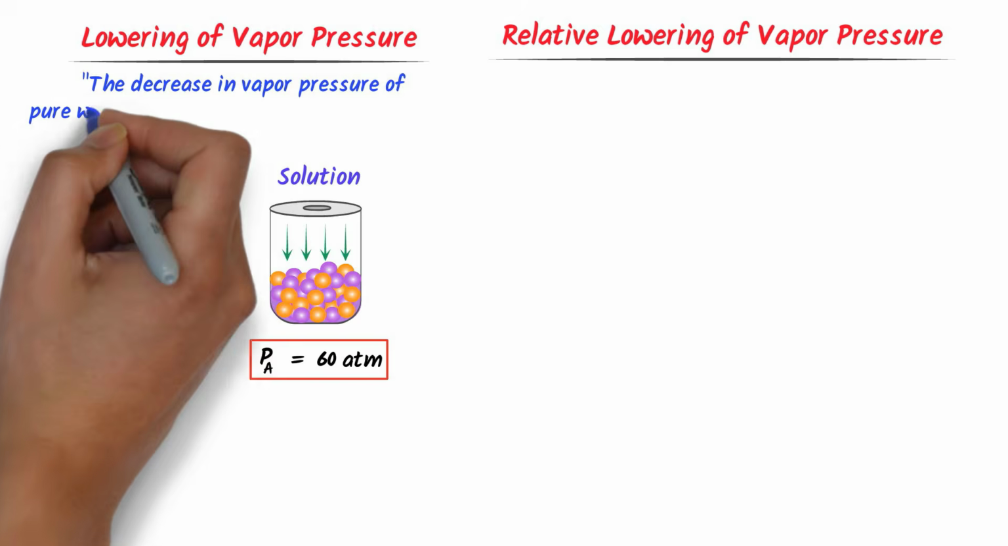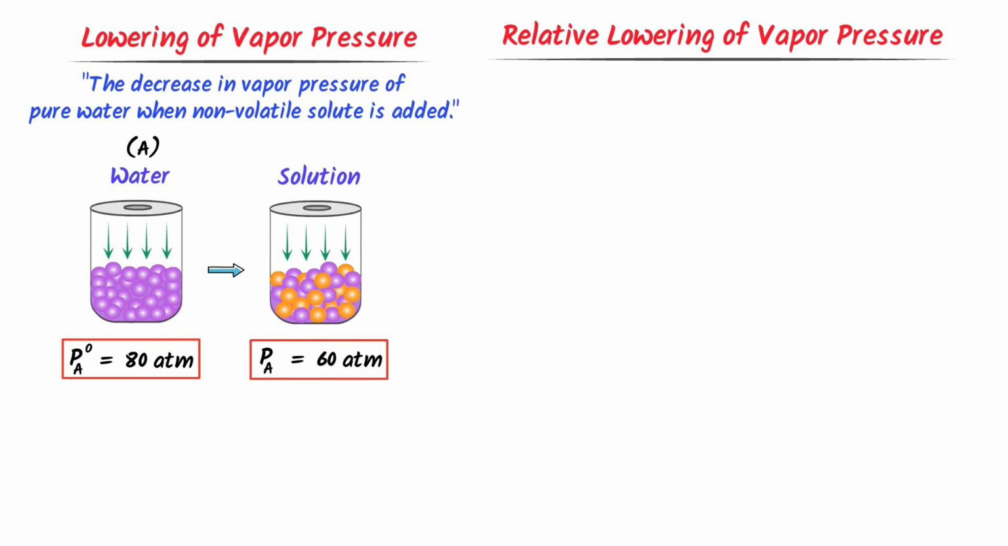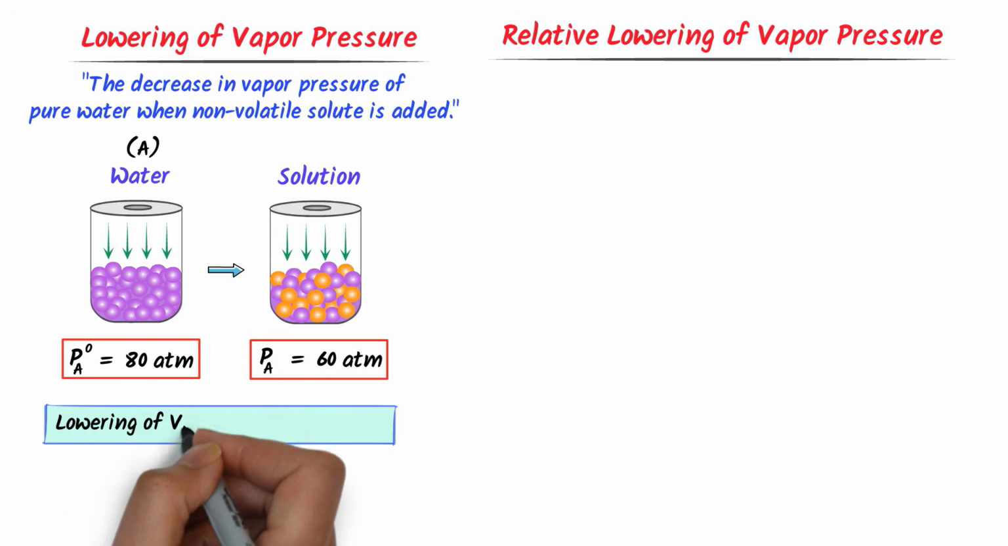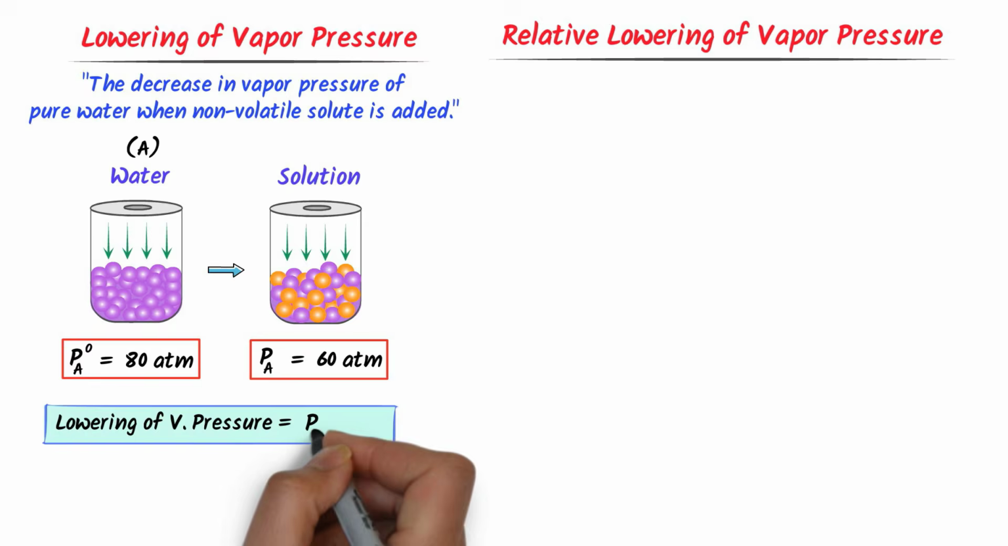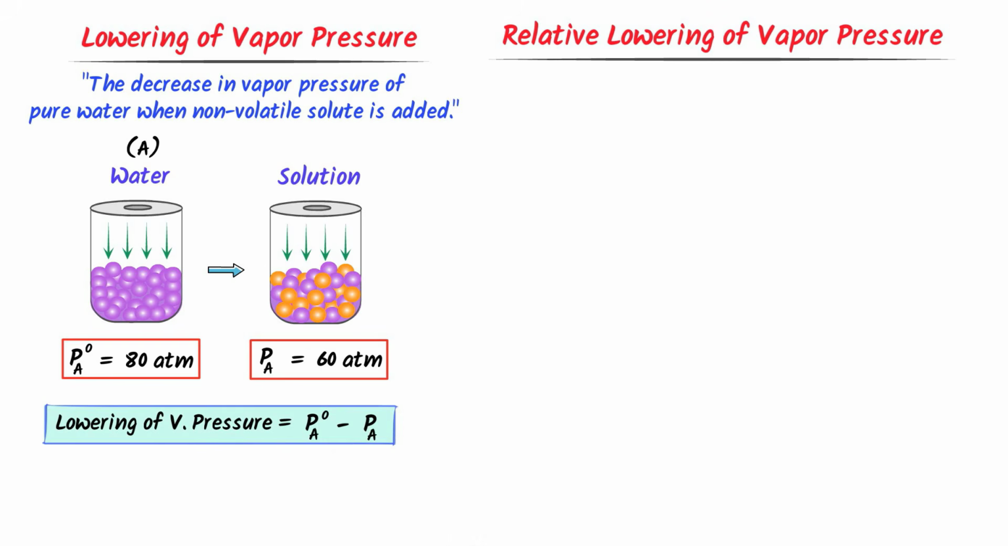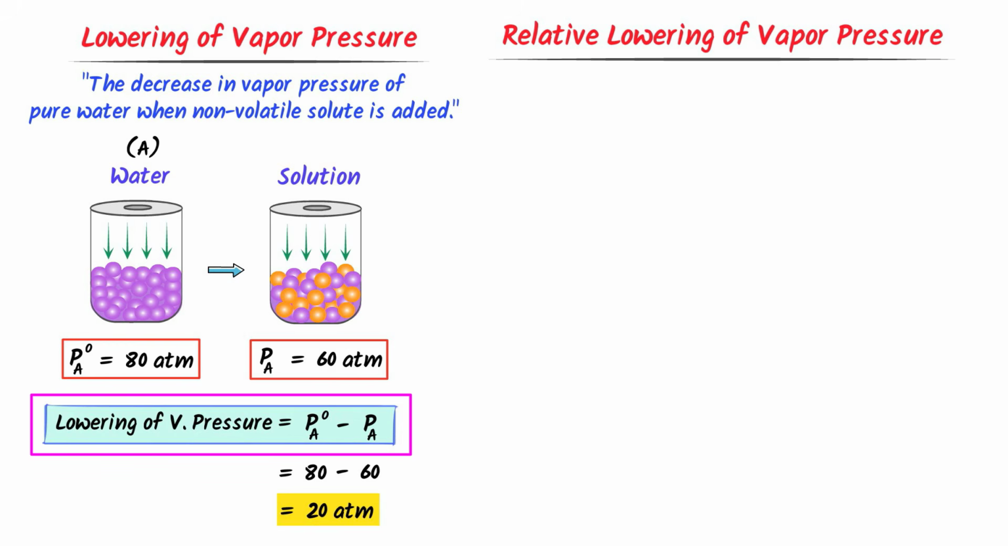The decrease in vapor pressure of pure water or liquid when we add a non-volatile solute to it is known as lowering of vapor pressure. I mean, lowering of vapor pressure is equal to PA naught minus PA. The value of PA naught is 80 atmosphere and that of PA is 60 atmosphere. I get 20 atmosphere. Hence, the lowering of vapor pressure is 20 atmosphere in this case. Remember that the formula of lowering of vapor pressure is PA naught minus PA.